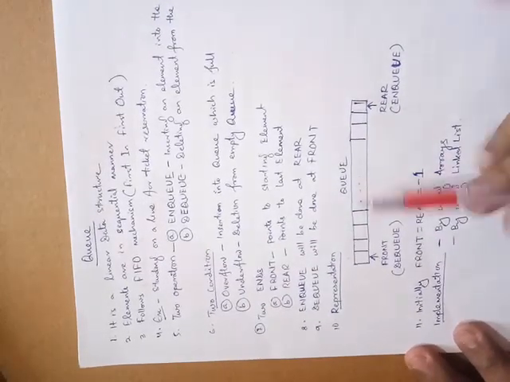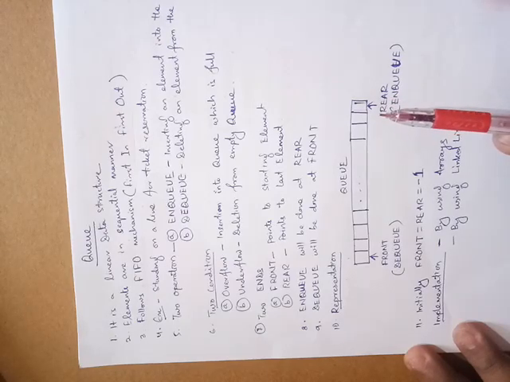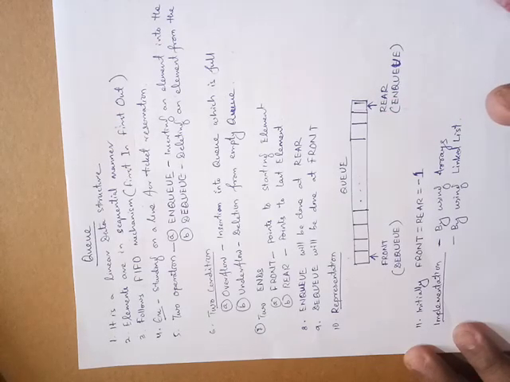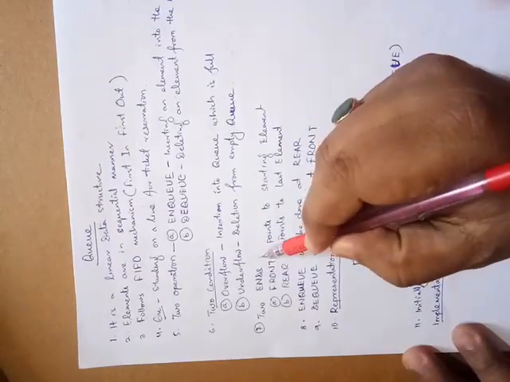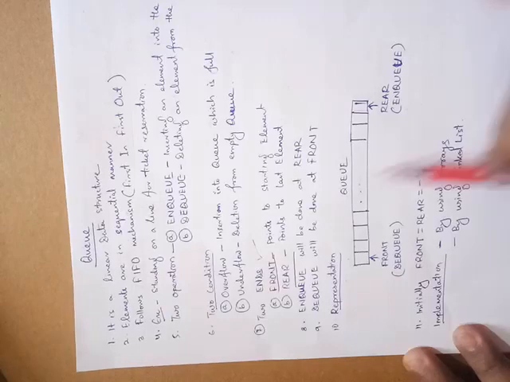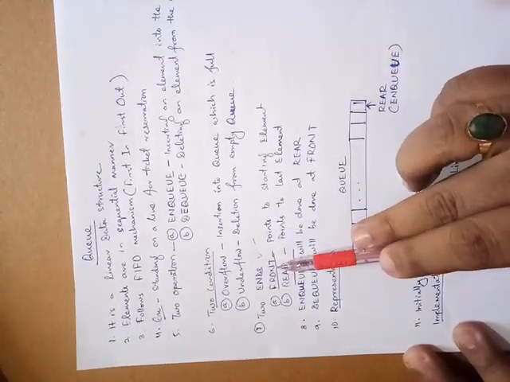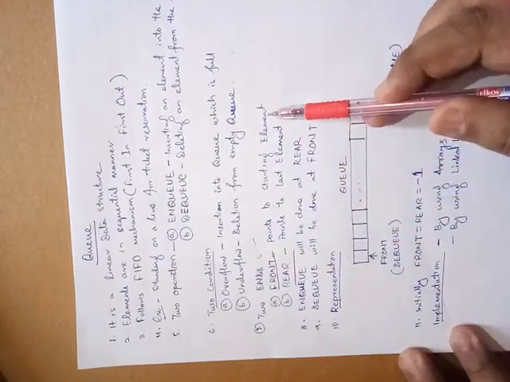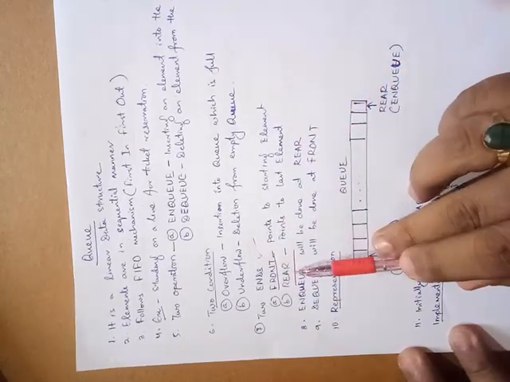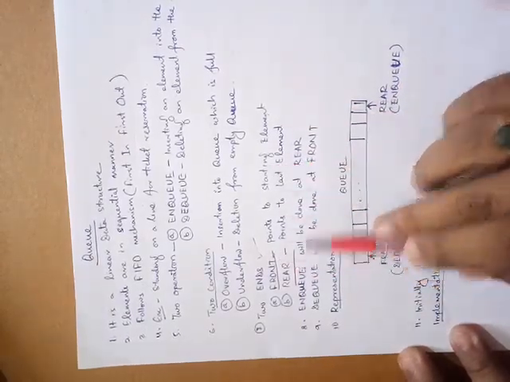In the definition, I have already told you a queue is an ordered homogeneous collection of elements having two operations, insertion and deletion, that take place at two extreme ends. Here these are the two ends, front end and rear end. Front is the pointer that points to the starting element, and rear points to the last element.